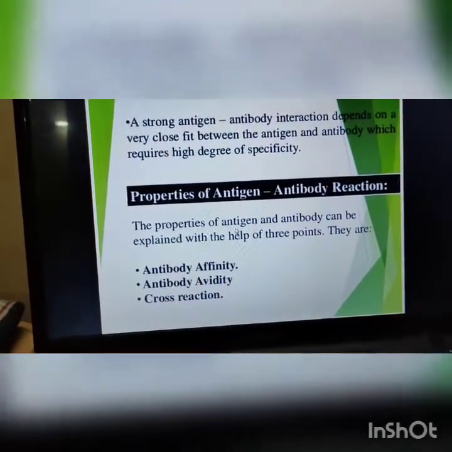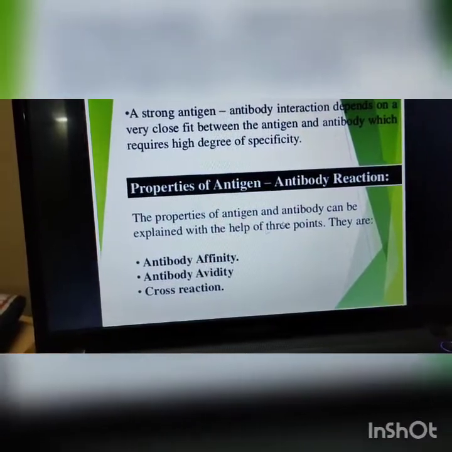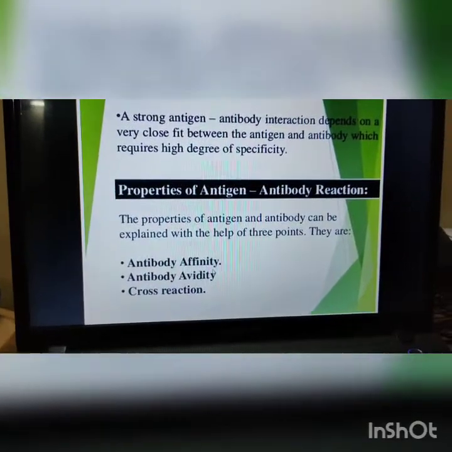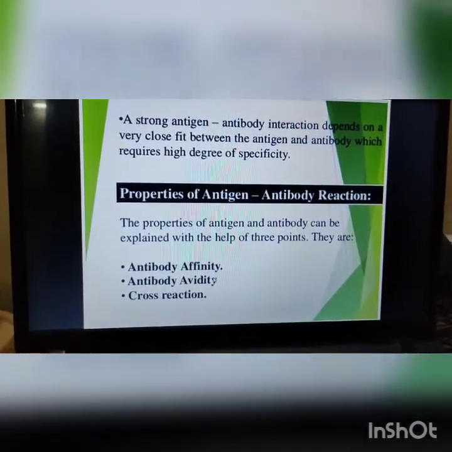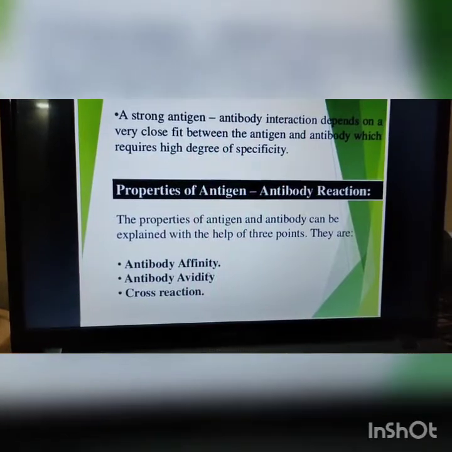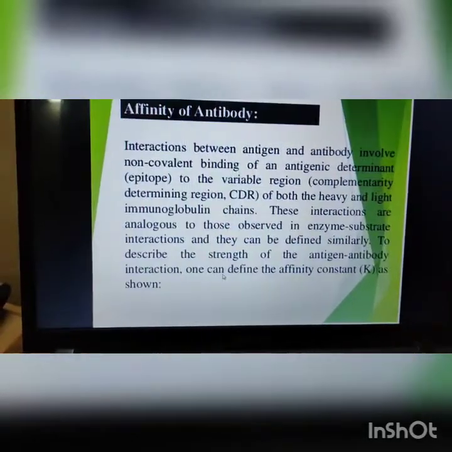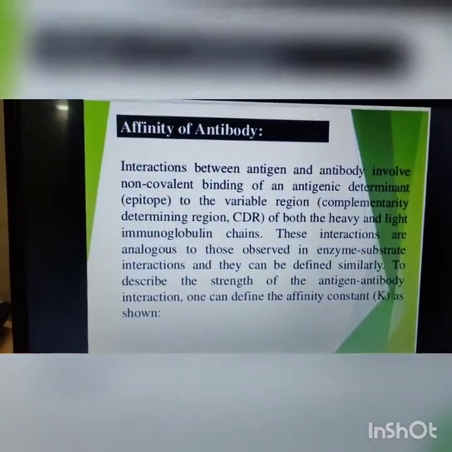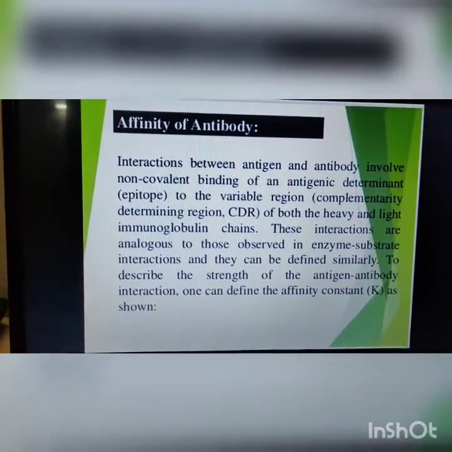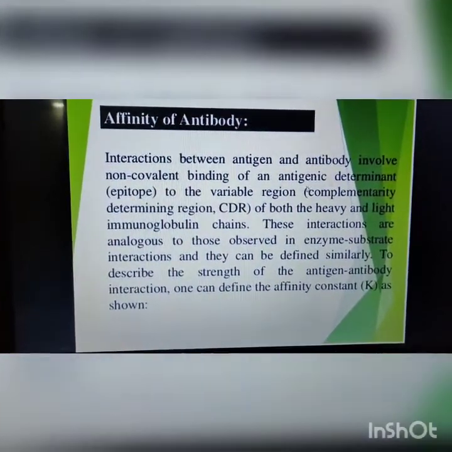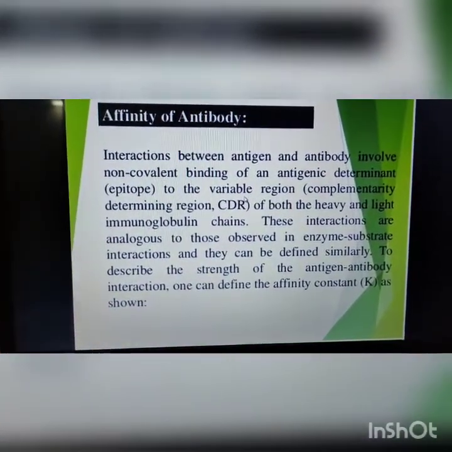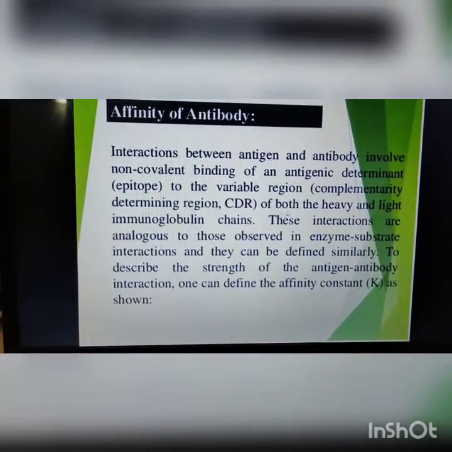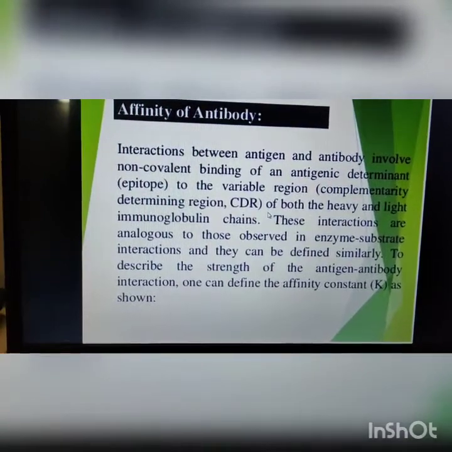Now what are the properties of the antigen-antibody reaction? The properties can be explained with the help of, first, antibody affinity, second, antibody avidity, and third, cross reaction. Start with the first, antibody affinity. Now what is affinity? It is the interaction between the antigen and antibody, and it involves non-covalent bonding of the antigenic determinant, that is the epitope, to the variable region of the complementary determining site on both heavy and light chains of the immunoglobulin molecule of the antibody.